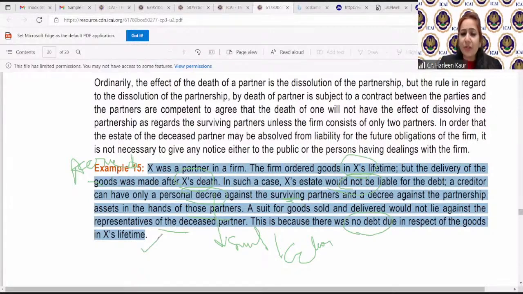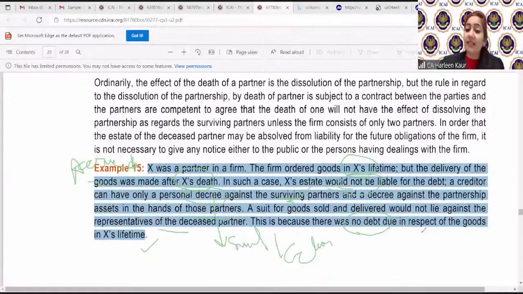Have you understood, children? It is very simple, basic English he is trying to teach you. He says when X was alive, there was no liability. So after his death, action can be taken against the surviving partners, meaning those other partners who are still alive. Even the legal representatives are not liable.